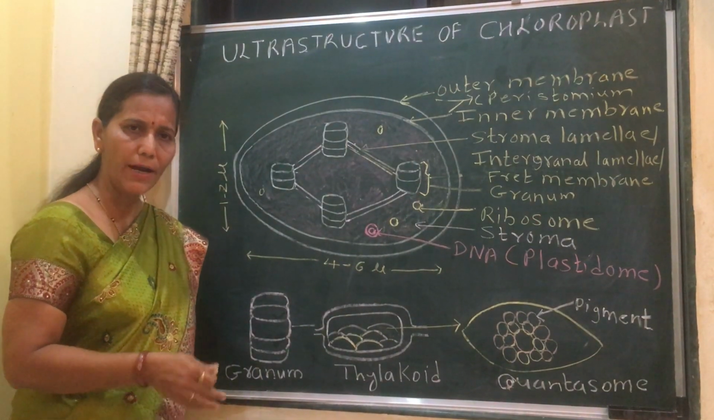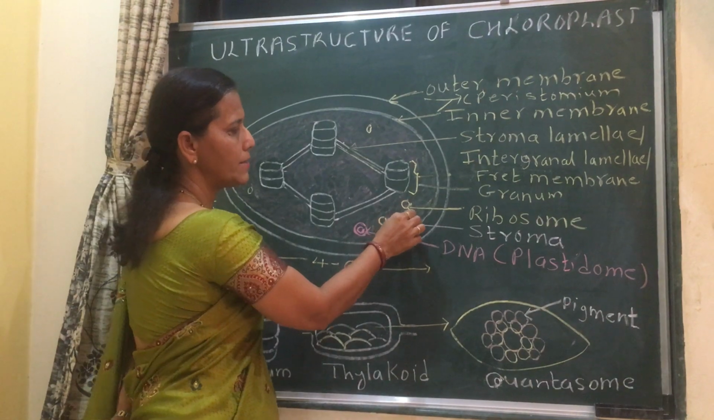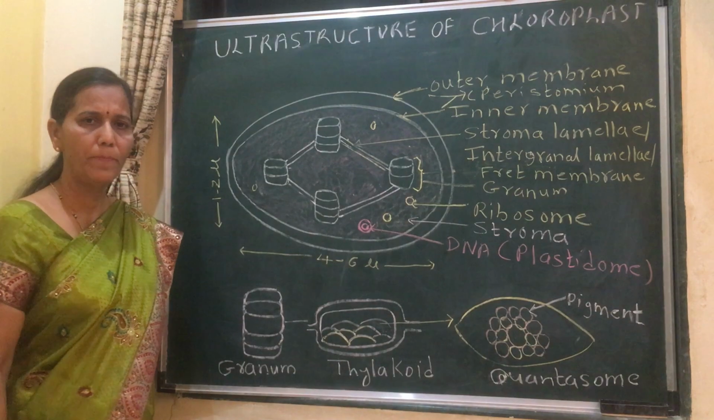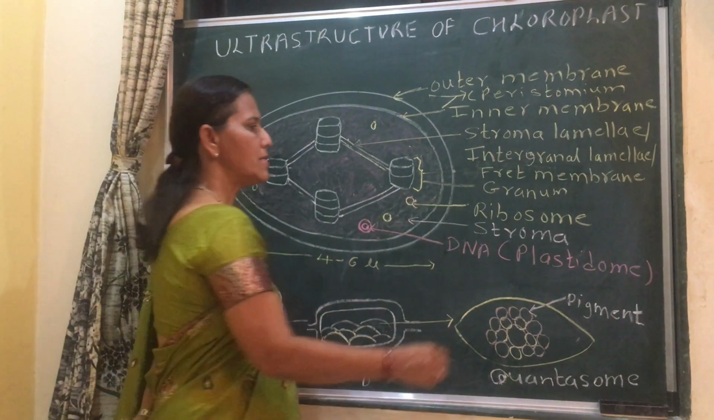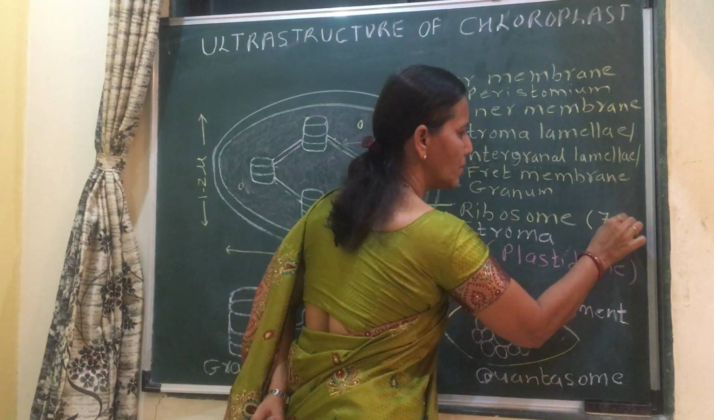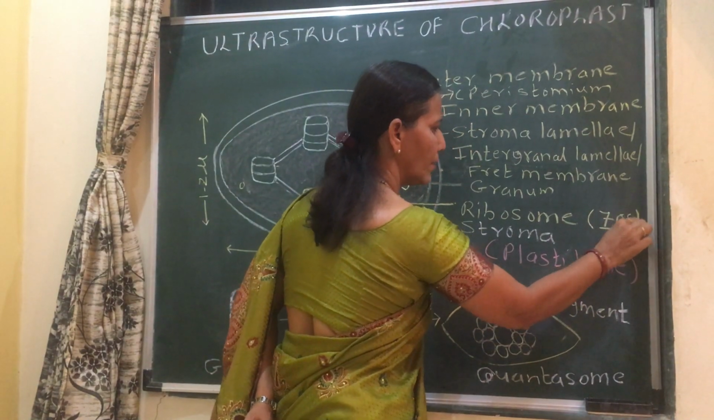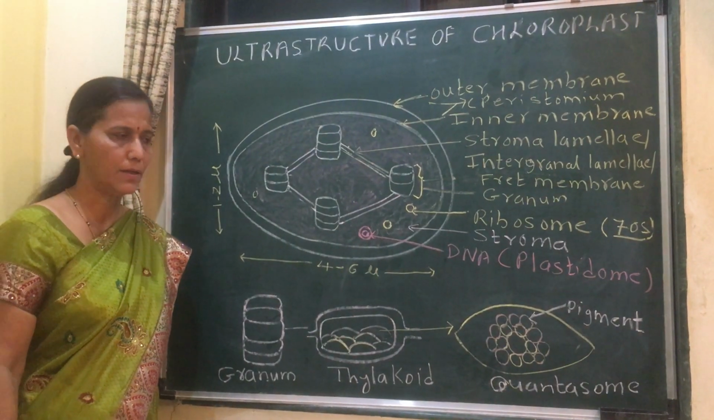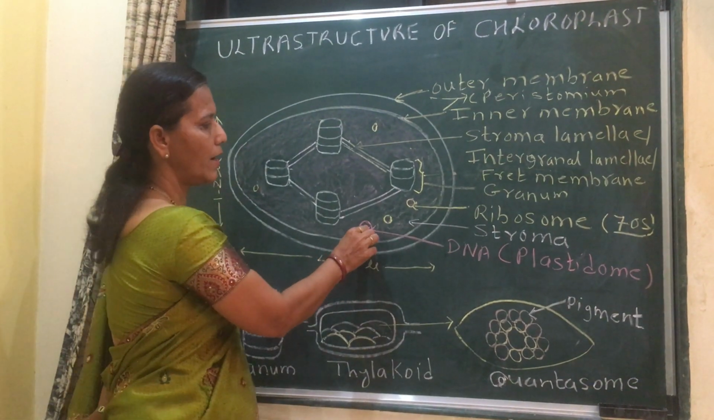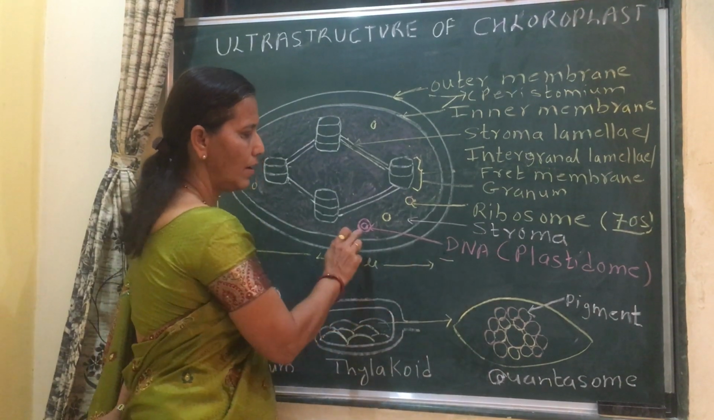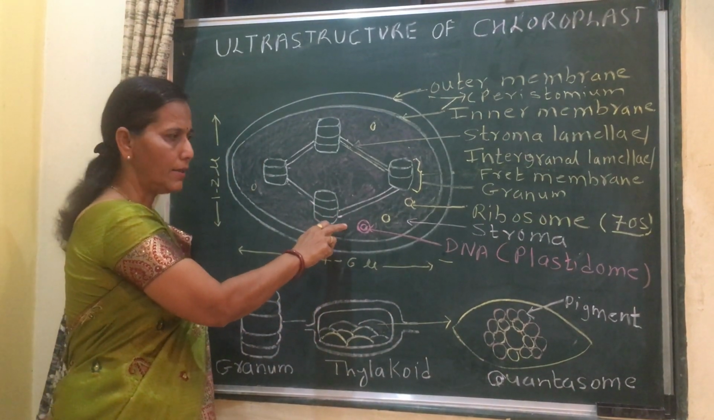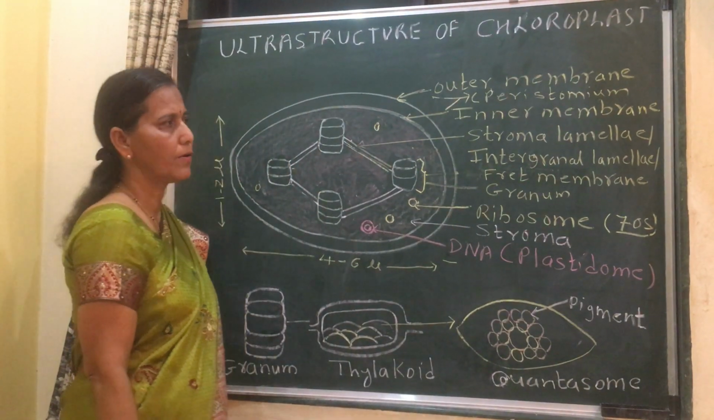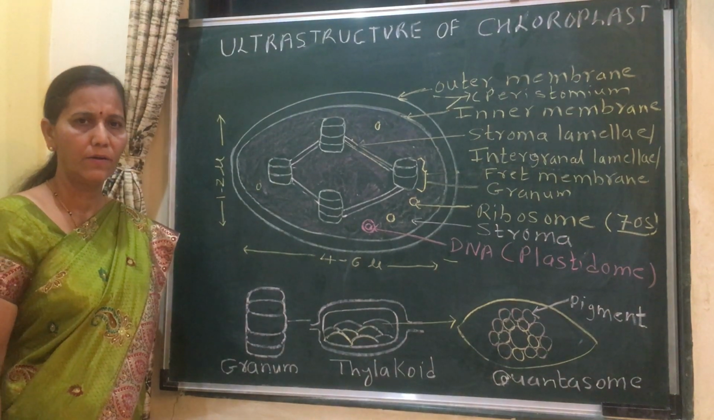Similar to the mitochondria, chloroplast also consists of ribosomes. Here in chloroplast as well as mitochondria, 70S type of ribosomes are present. Which ribosome? 70S type of ribosomes are present. Similar to the mitochondria, it also contains DNA, which is circular. And this circular DNA is called plastidome.